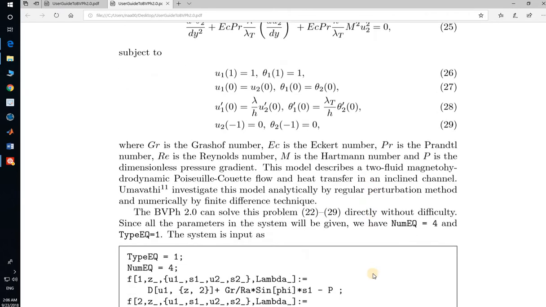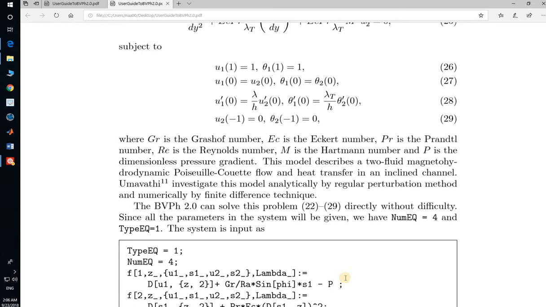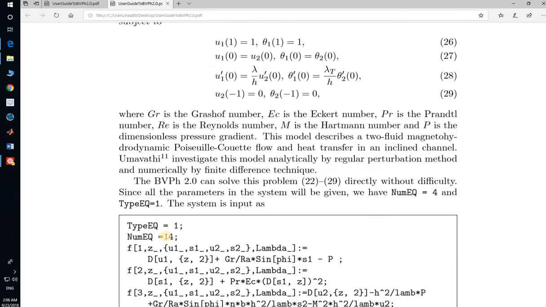Now we are going to solve equations 22 to 29 with the help of bvph2 directly and without difficulty, since all parameters of the system are given. We have the number of equations 4 and type of equation 1. Here is the type of equation 1.